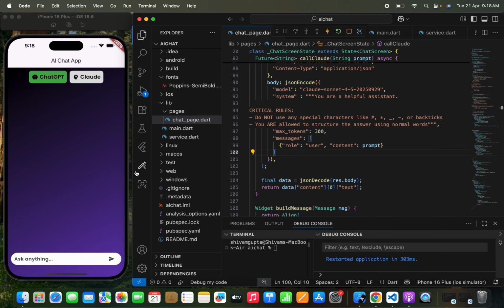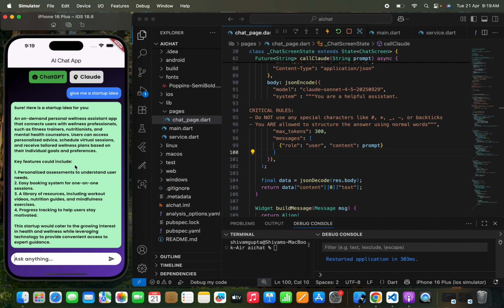Now let's move to the third round, where I'm going to ask a creative question to both the AIs. So we are going to pass first, "Give me a startup idea." So first I'm asking ChatGPT. Let's pass this and see what startup idea we get from ChatGPT.